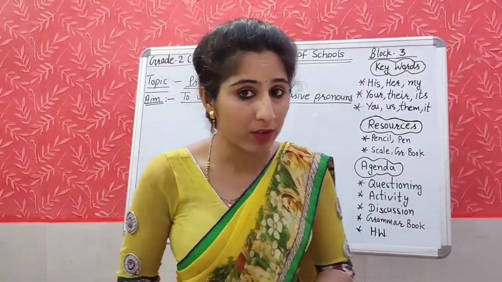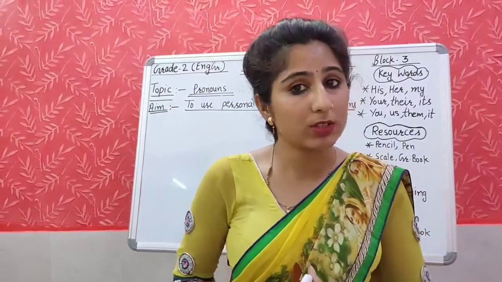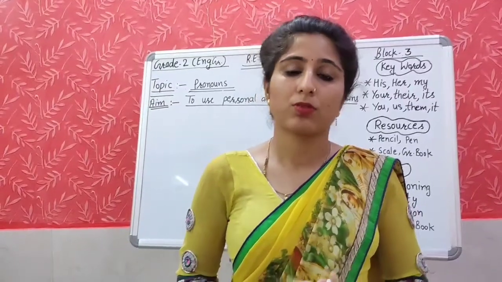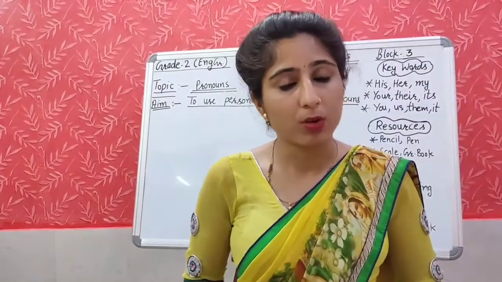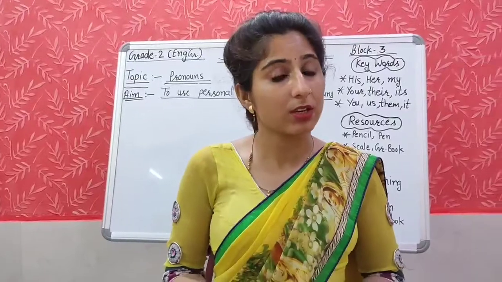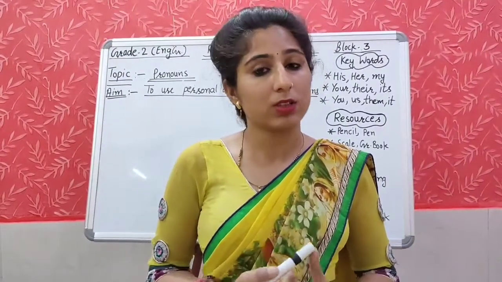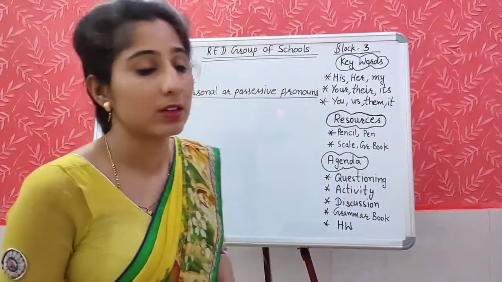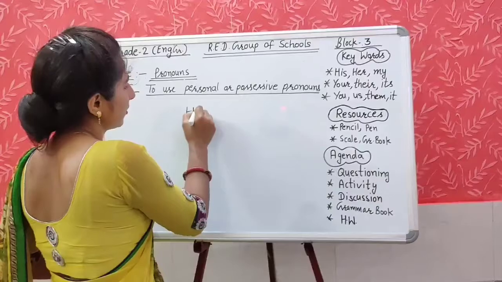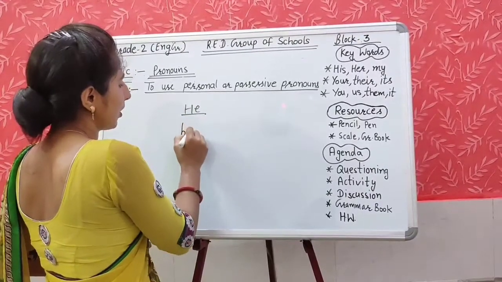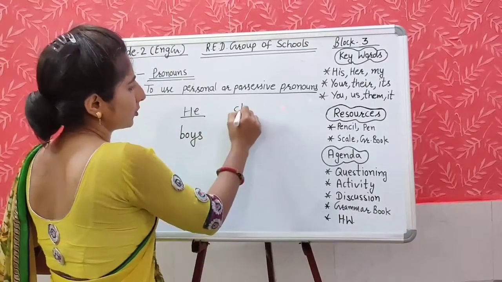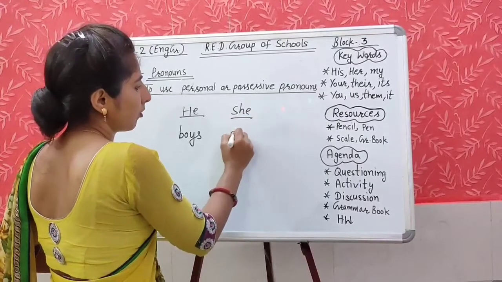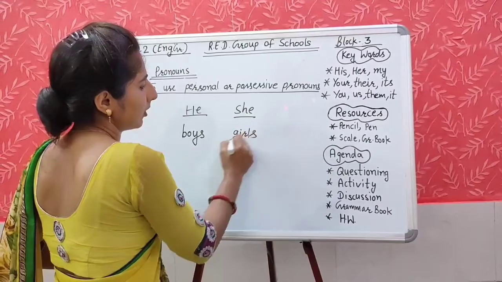So we can define pronouns as the words we use in place of nouns, like he, she, it, they, we, us. All these words are called pronouns. And keep one more thing in mind. He we use for boys and she we use for girls.